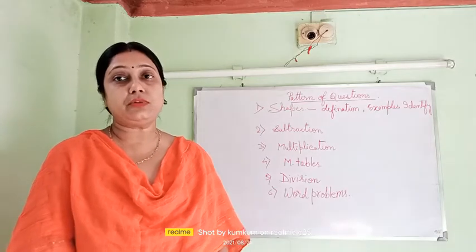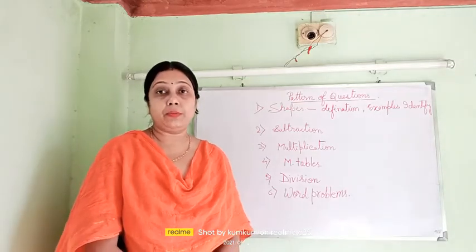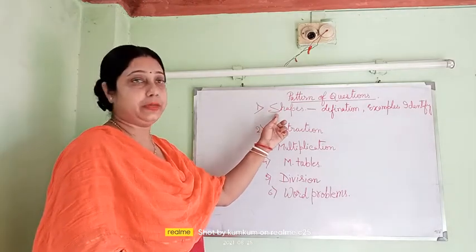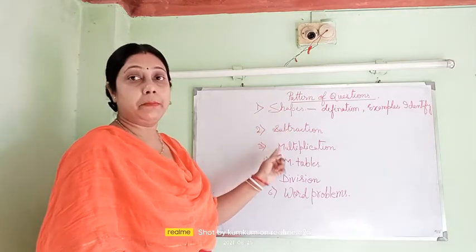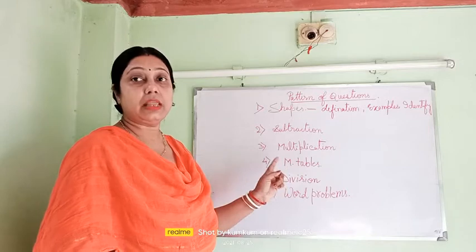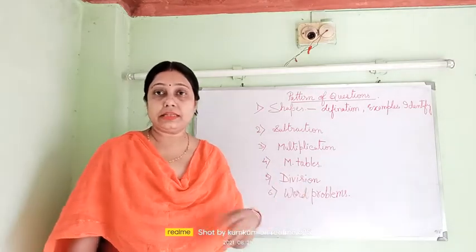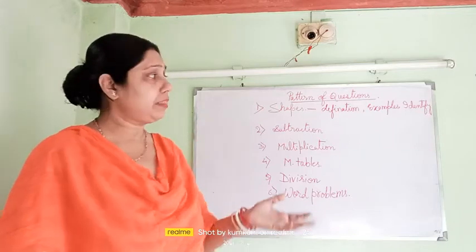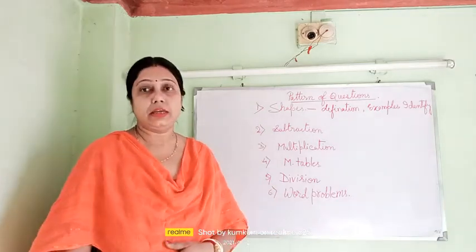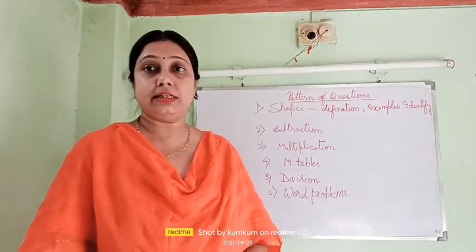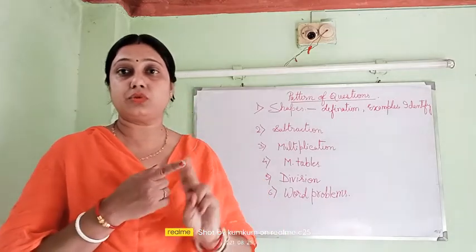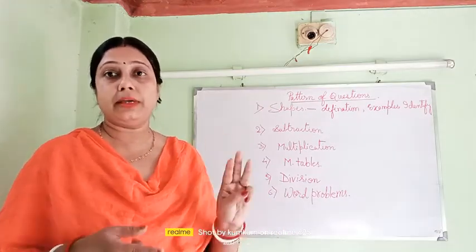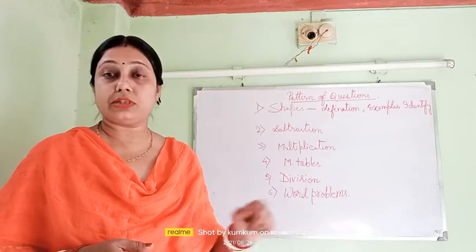So the chapters which you are having can be broadly described as shapes, one chapter, subtraction, multiplication, division and multiplication table. Rest is from the mental math book, whatever I have discussed. So let us go to the topic shapes. In shapes, we have learned about the plane shapes, solid shapes, types of lines. So from here, what are the varieties of questions that may come?